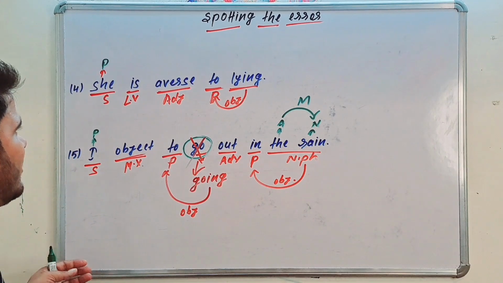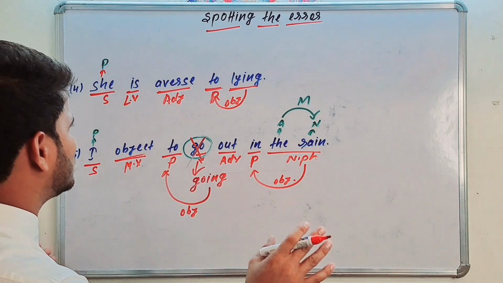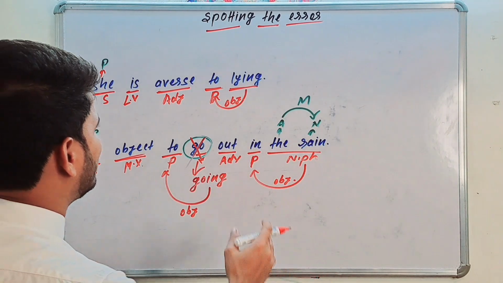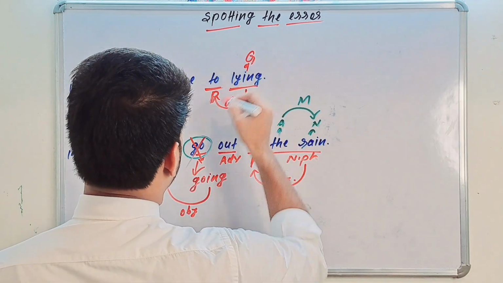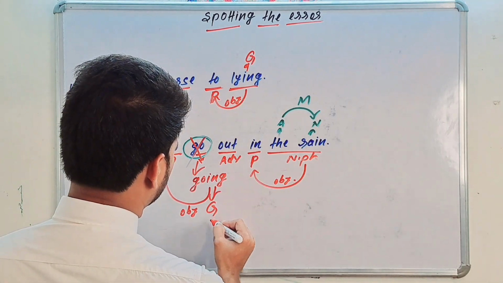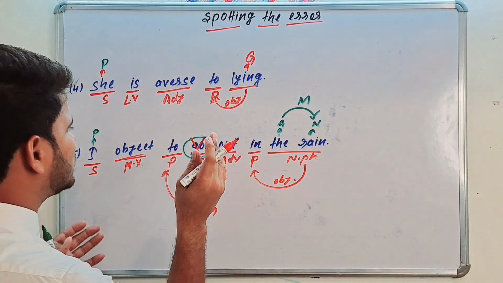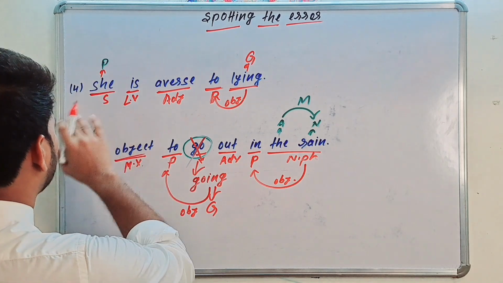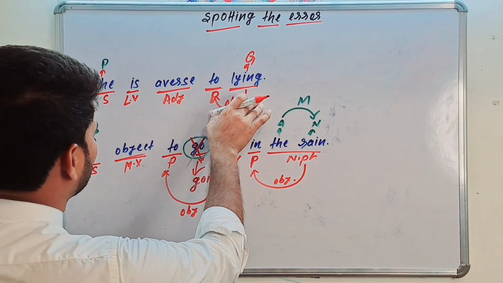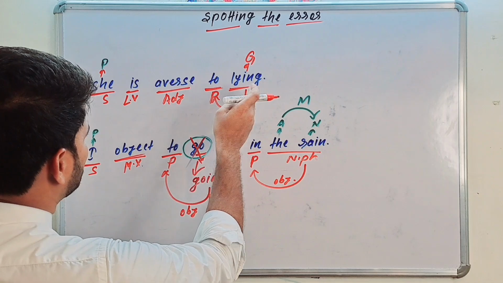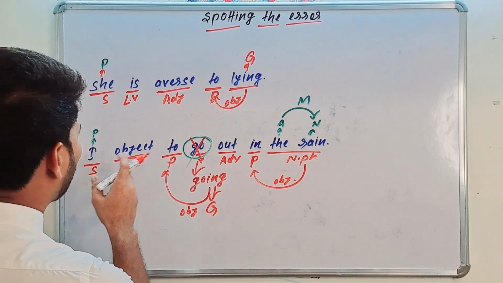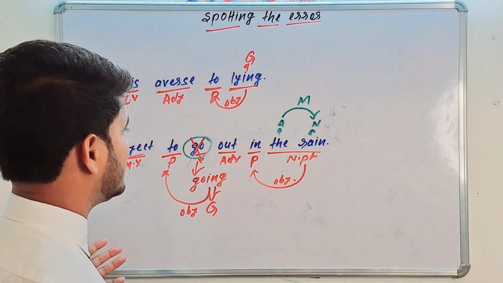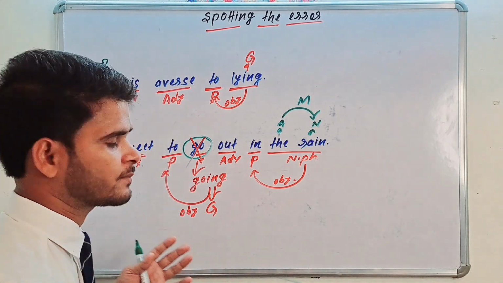So I spotted the error part, and in the fourth example there is no error part. The verb is already in gerund form, noun form. This is in gerund form. I object to going out in the rain. She is averse to lying. Here subject, linking verb, adjective, and to lying. Preposition is followed by gerund. I object to going out in the rain. Not I object to go out in the rain.